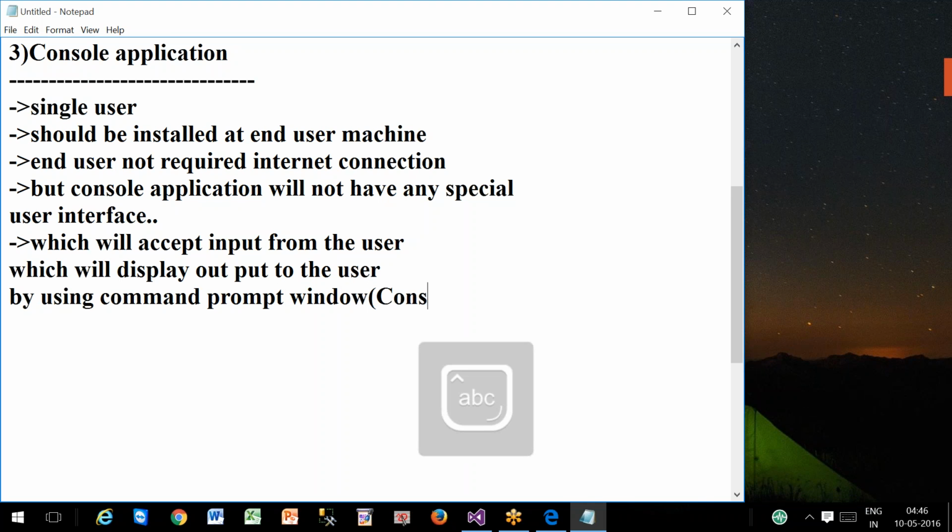Nothing but the window is called console window.